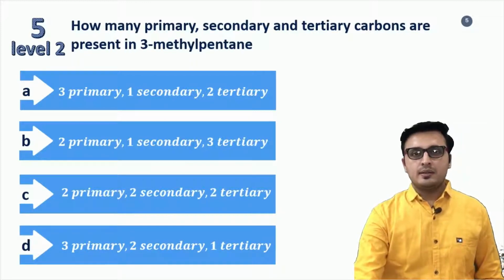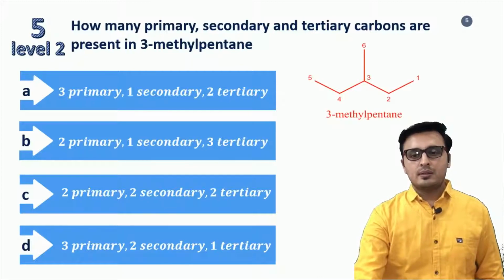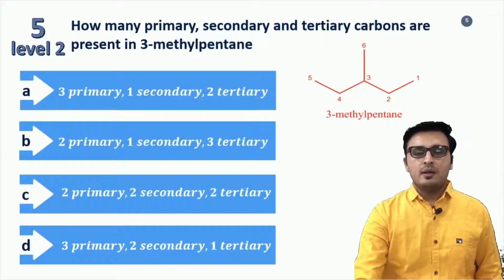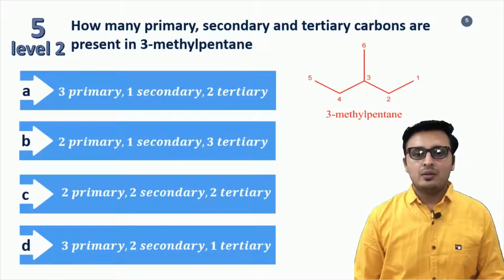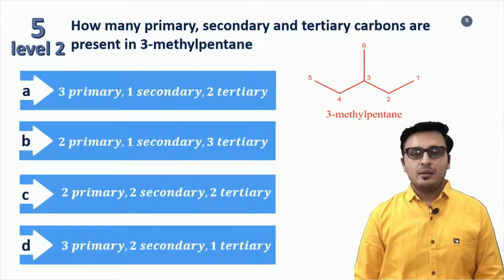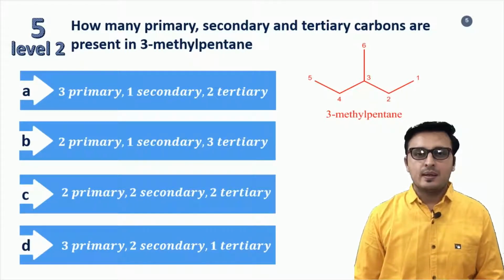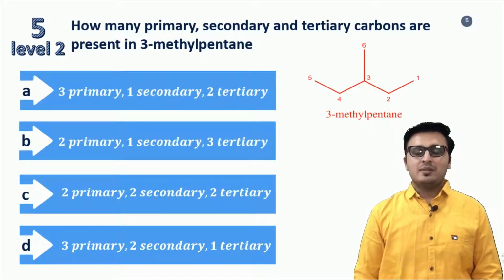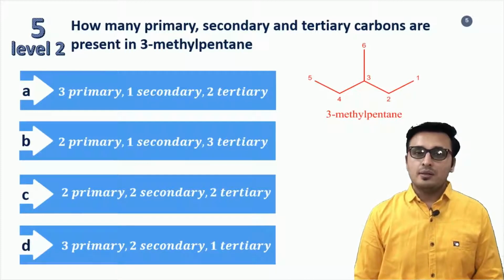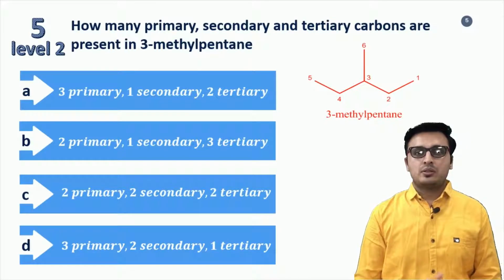Dear friends, let us see the structure of 3-methyl pentane. You can see the structure of 3-methyl pentane is given, and all the carbons are given numbers. So first of all, let us understand what is primary, secondary and tertiary carbons. The primary carbon is the carbon which is connected to only one carbon directly, secondary carbon is the carbon which is connected to two carbons directly, and tertiary carbon is the carbon which is connected to three carbons directly.